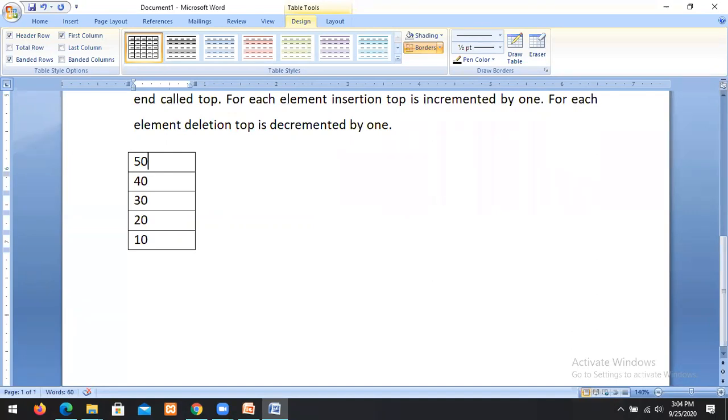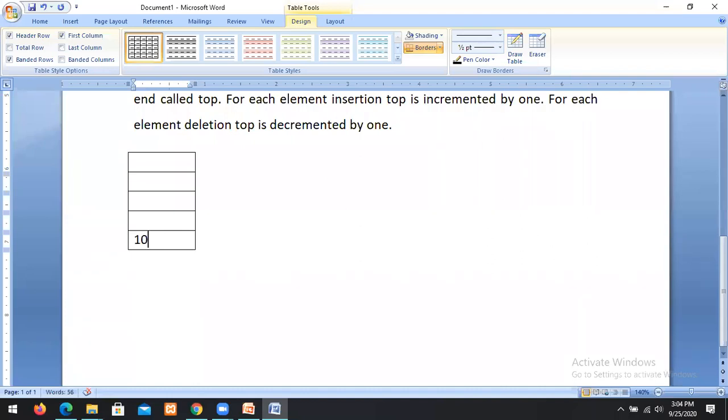Suppose I want to delete an element from the stack, first the top element is deleted. What is the top element? 50. 50 is deleted. Suppose I want to delete one more element, then 40 is deleted. Then 30 is deleted. One more element, 20 is deleted. Then 10 is deleted. For each insertion into the stack, the top is incremented by 1.